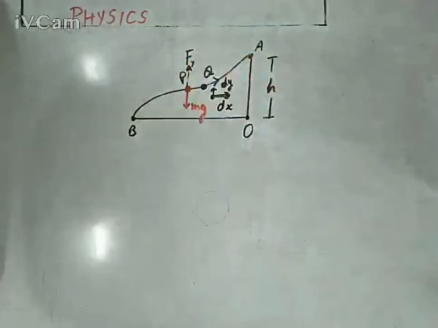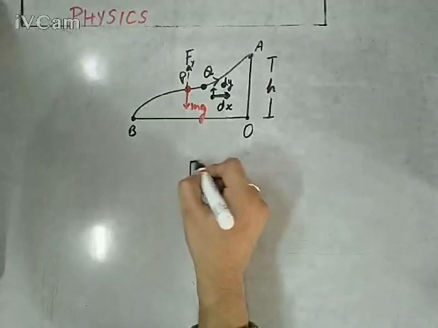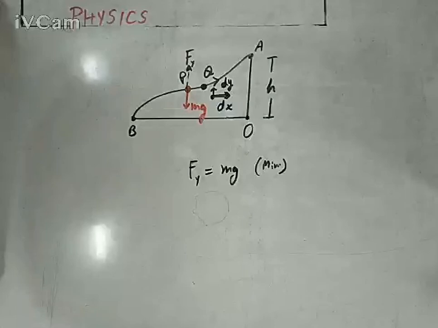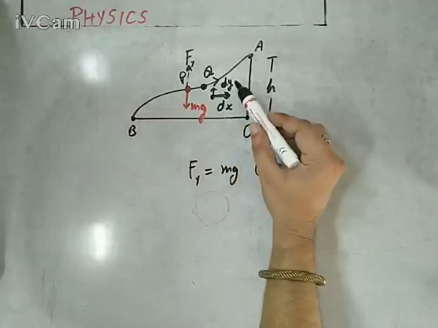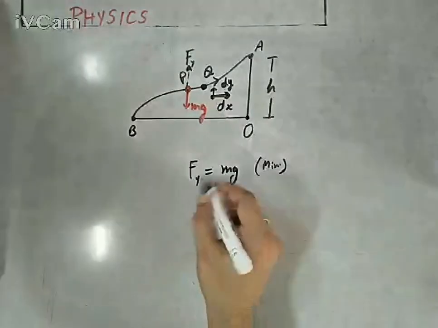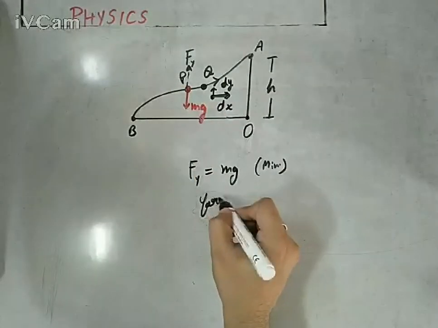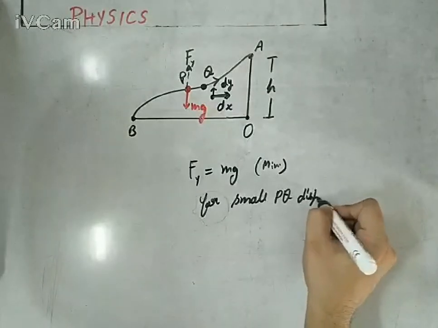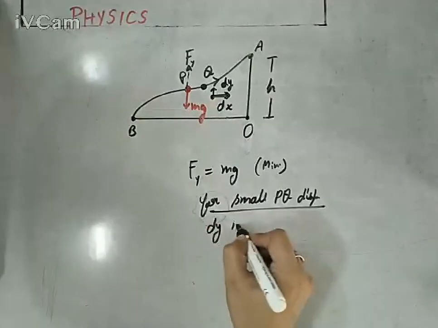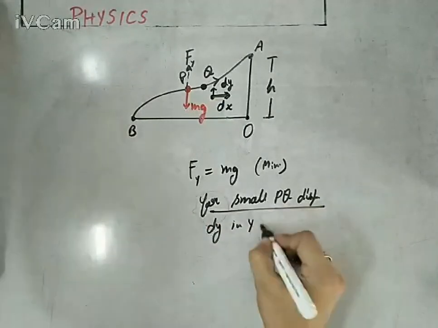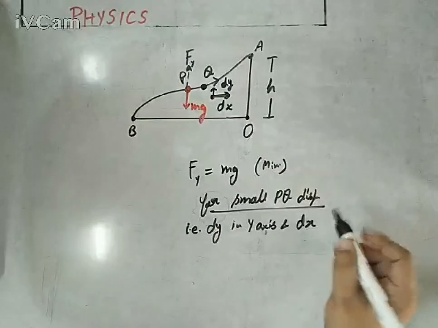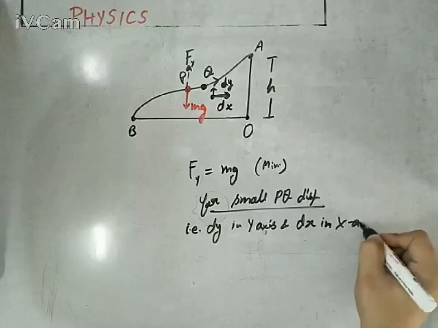So let's call it Fy. Fy is in the vertical direction, and Fy is mg minimum. Keep this in your mind. And for a small random displacement P to Q, there are actually two displacements: dy in the y-axis and dx in the x-axis. This is the major point.